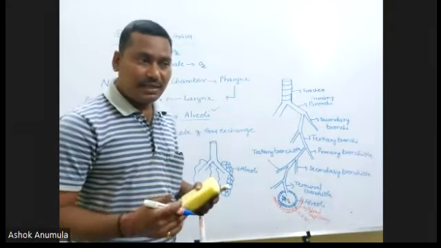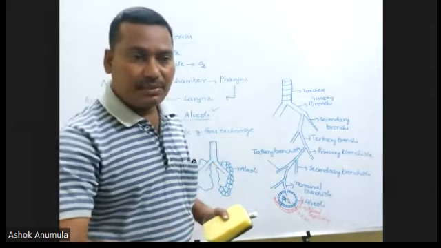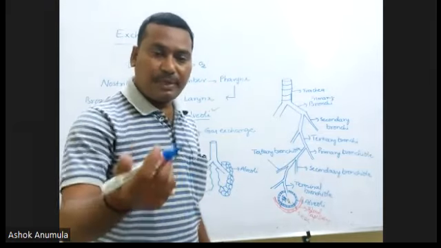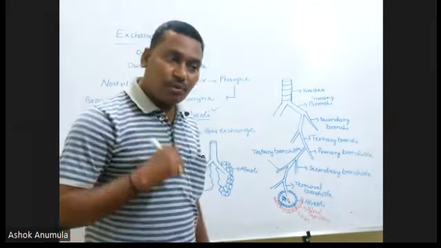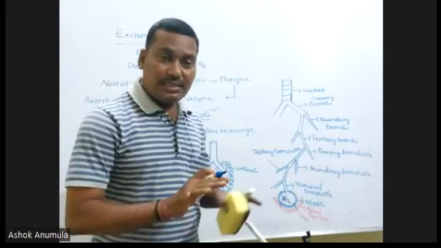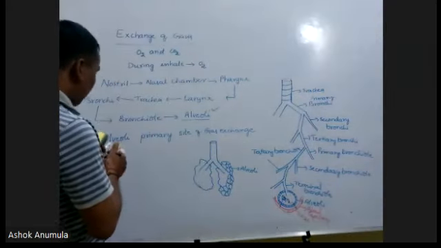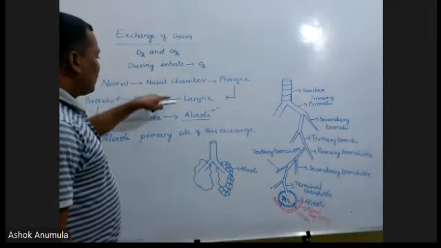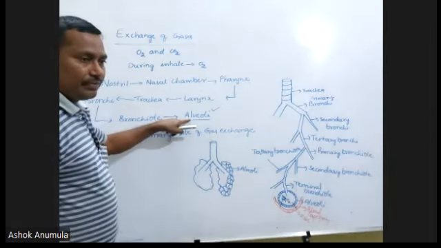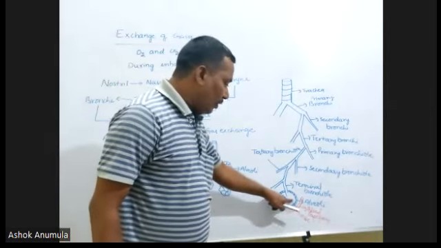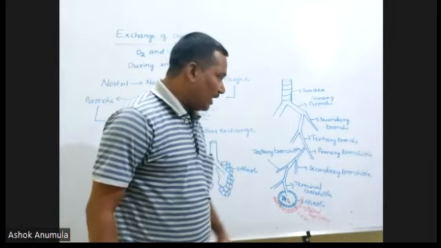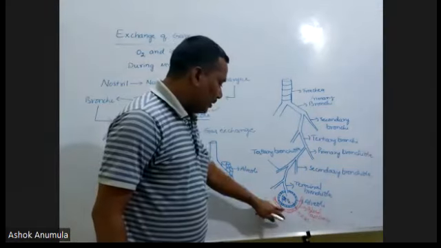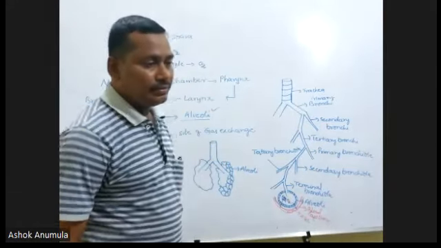What is meant by exchange, Nana? When we are giving something to a person, the person will give something to us. When we are giving a pen to the person, the person will give a book or a pen to us. This is called as exchange. When we are taking air during the inhale, the oxygen enters into the alveoli. When the oxygen enters into the alveoli, it must enter into the blood capillary. When it enters into the blood capillary, at the same time, the carbon dioxide enters into the alveoli.